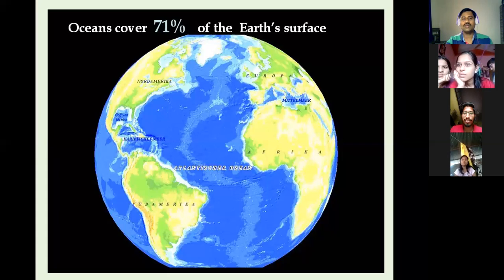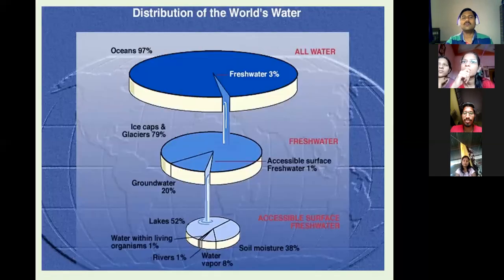Near about 71% of the Earth's surface is covered by water. If we see the total amount of water present on the Earth, about 97% is in the form of ocean water. This includes seas, oceans, and sub-oceans.